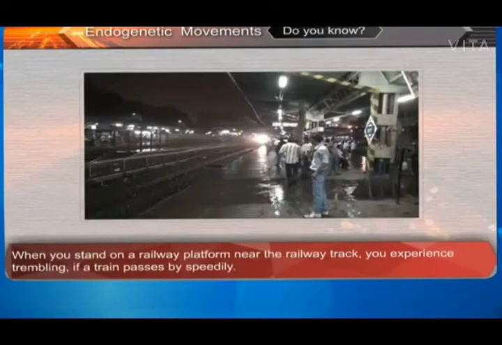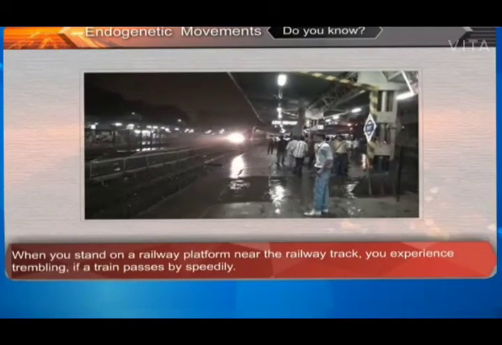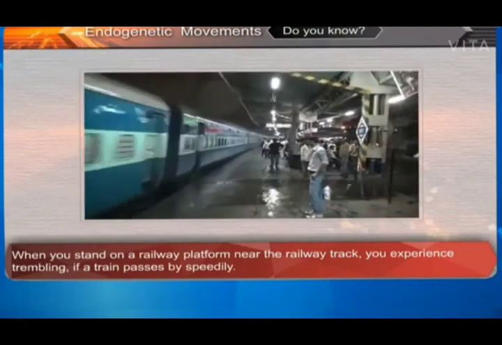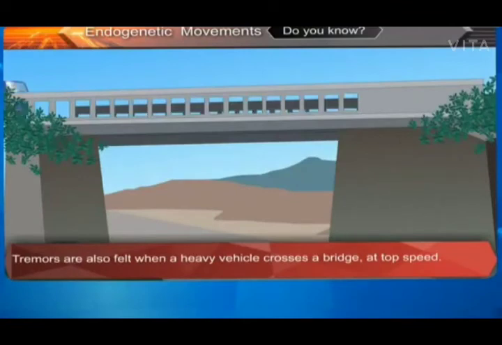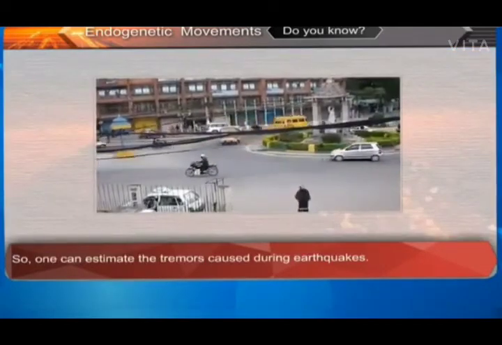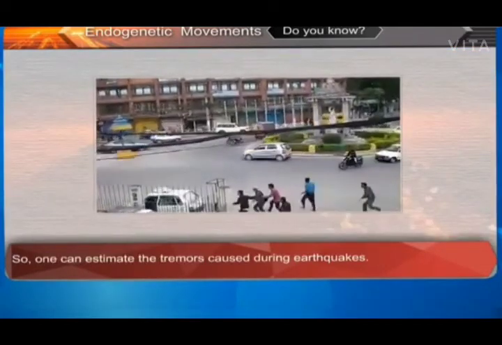Do you know, when you stand on a railway platform near the railway track, you experience trembling if a train passes by speedily. Tremors are also felt when a heavy vehicle crosses a bridge at top speed. So one can estimate the tremors caused during earthquakes.